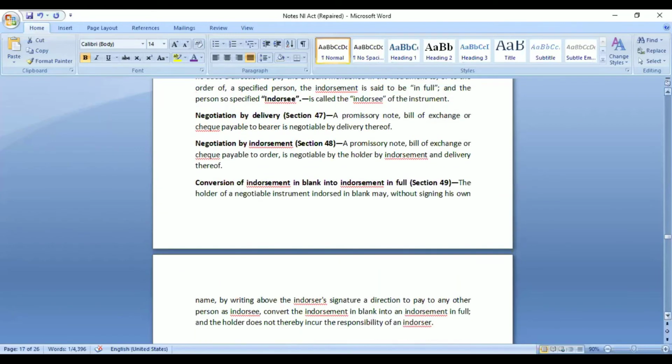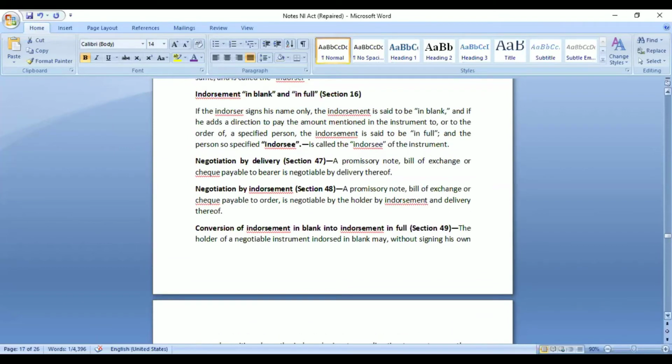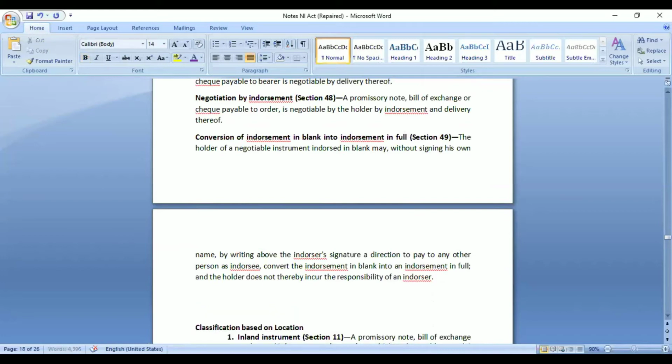Now we know that for endorsement there are two different types, in blank and in full. Now there can be conversion also, like any endorsement that is done in blank may be converted into full. That is mentioned under section 49. So for example, there is one particular negotiable instrument that is transferred to another person.